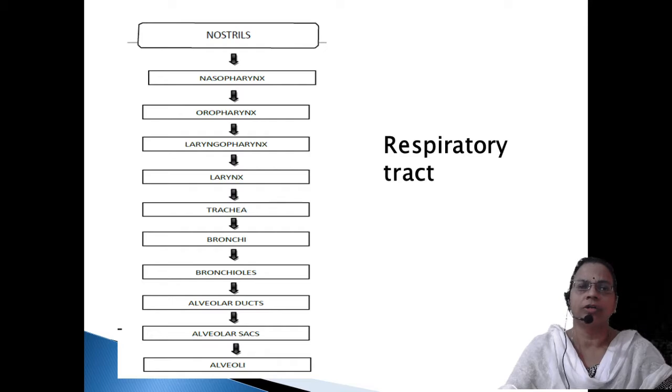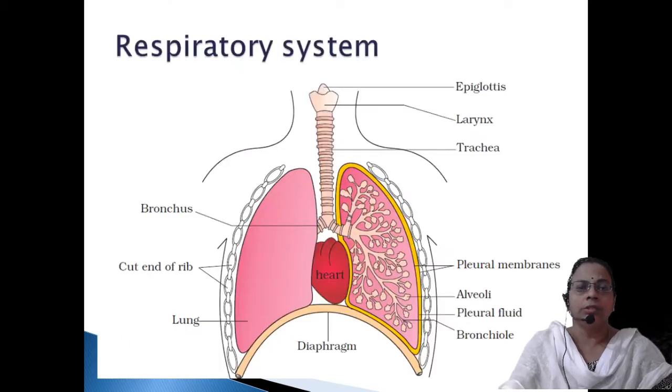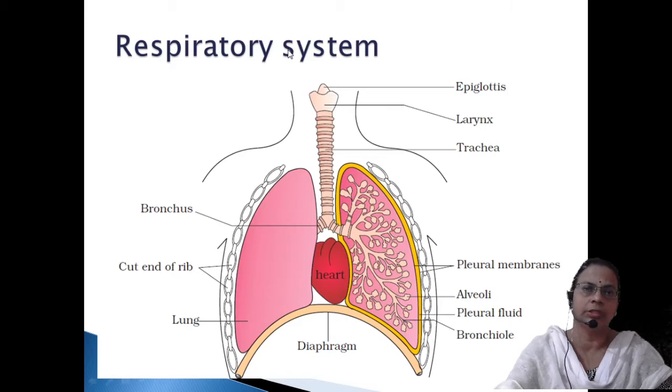This is the flow chart form: nostril, nasopharynx, oropharynx, laryngopharynx, larynx, trachea, bronchi, bronchioles, alveolar duct, alveolar sacs, ends in alveoli. So then this is the diagrammatic figure for 3-mark questions and all. They can ask. So you have to start from epiglottis, larynx, trachea, and if possible you can include the head portion also. You can start with nostril and the nasal cavity, then the pharynx, then larynx, etc. And for the branches, on one side alone you have to mark the internal structure.